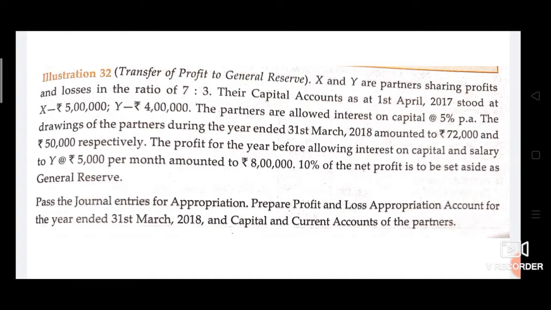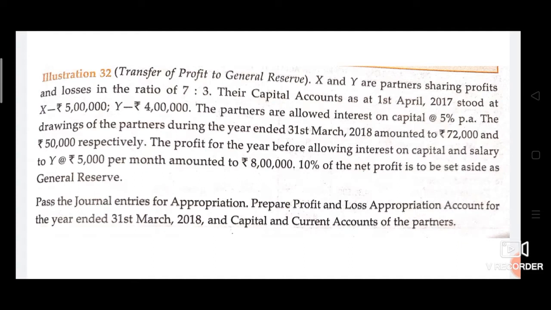X and Y are partners sharing profits and losses in the ratio of 7:3. Their capital accounts as at 1st April 2017 stood at X rupees 5 lakhs, Y rupees 4 lakhs. The partners are allowed interest on capital at 5% per annum. The drawings of the partners during the year ended 31st March 2018 amounted to rupees 72,000 and 50,000 respectively.